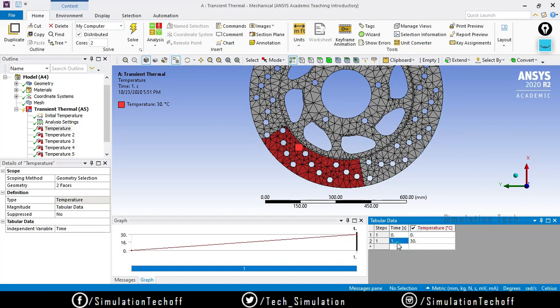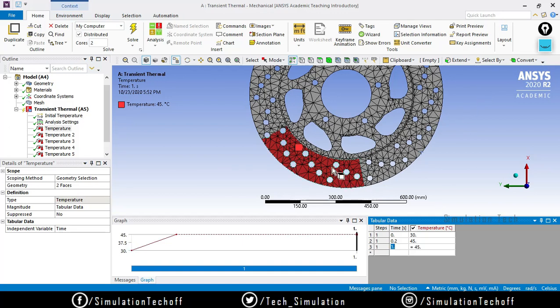At 0.2 seconds the load is, okay, at 0 the load is 30. Because the initial temperature of the brake disc is 30, that is why I am saying that at 0 second the load is 30. At 0.2 second the brake is applied, so due to that friction it does not actually rise to 45 degrees itself in real cases, but we assume that it can rise during 0.2 seconds. It rises from 30 to 45 degrees Celsius.